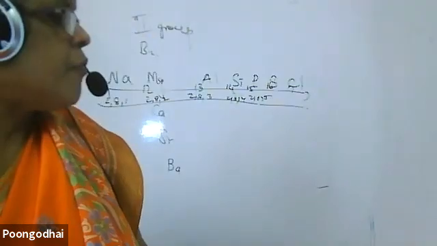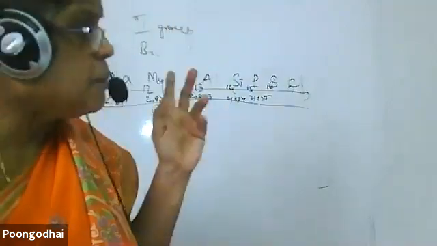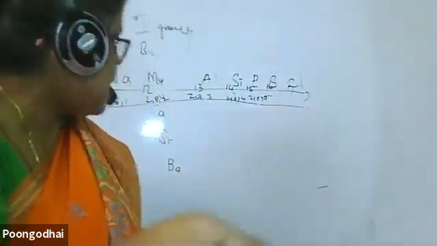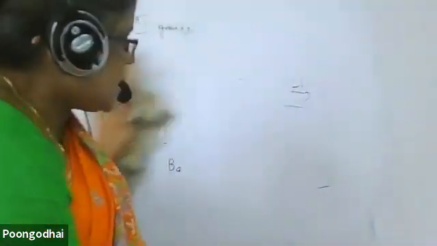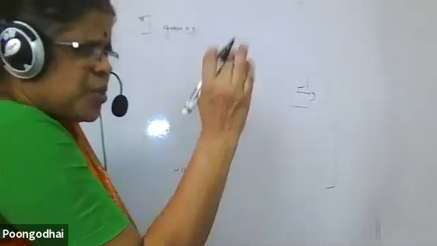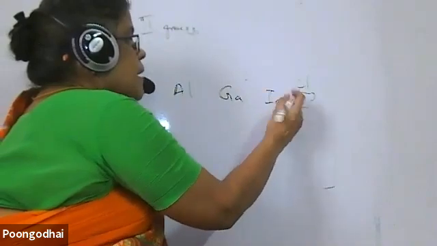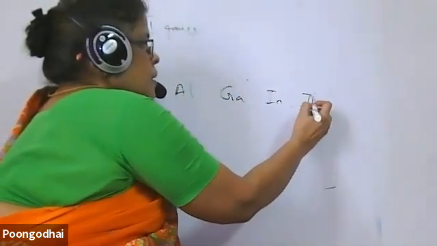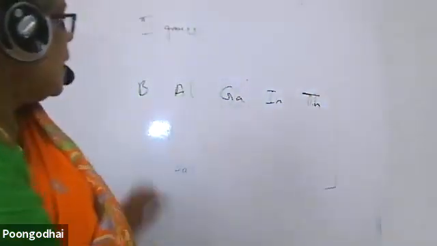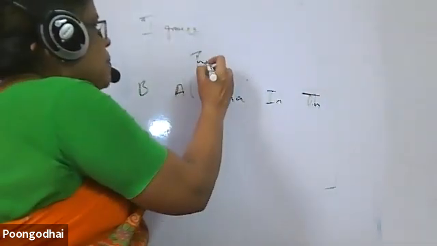Next. When we compare atomic sizes, they will give any group, but they will mention this is the third period, or this is the 13th group. They will write it in your test, in your question paper. The 13th group elements are boron, aluminium, gallium, indium, and thallium. Thallium is TL. This is the 13th group elements.